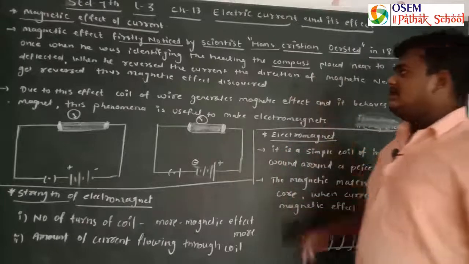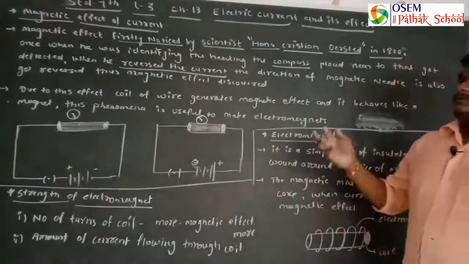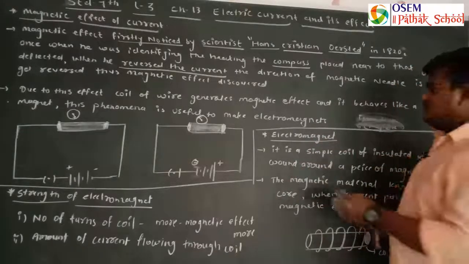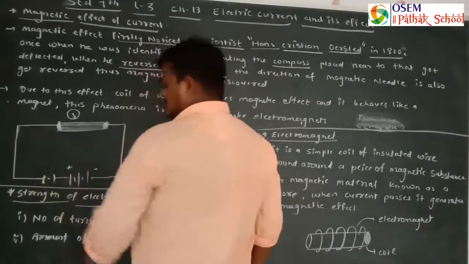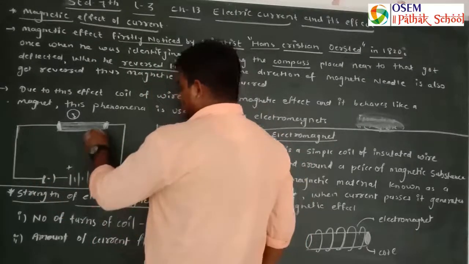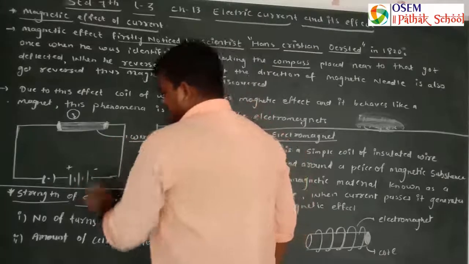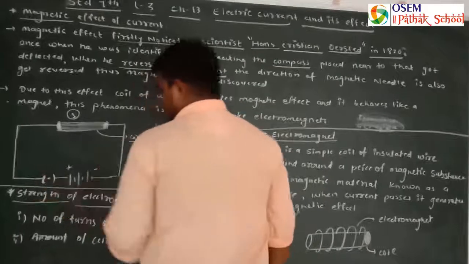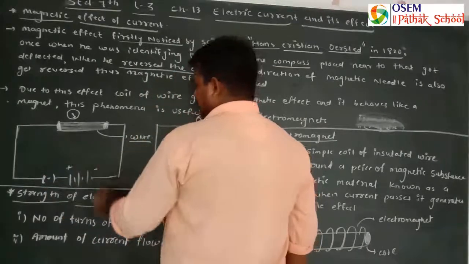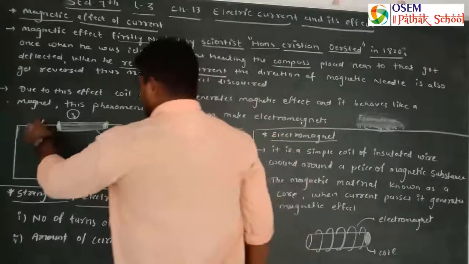When he reverses the current, suppose this is the electrical circuit taken to generate the electrical heating effect. This is our wire, this is the battery connected with this metallic wire, and this is our switch. Current is flowing from positive to negative, from here to here.